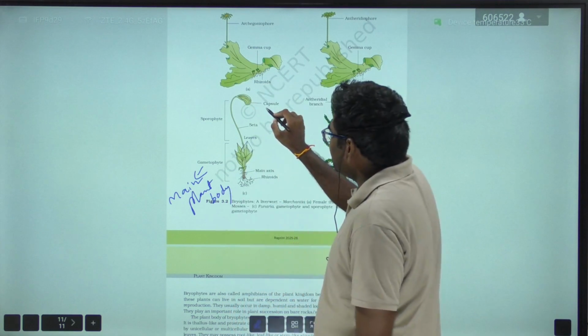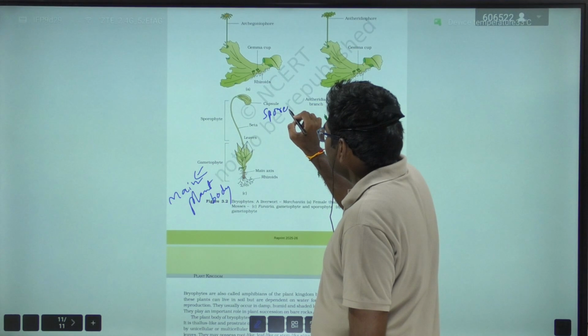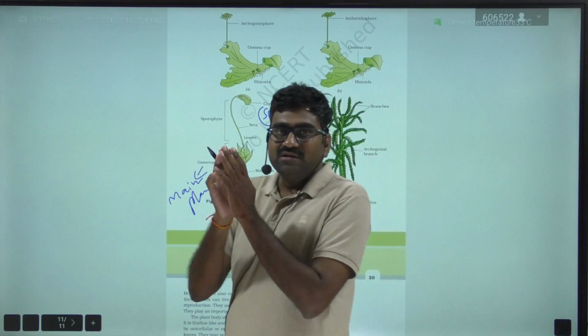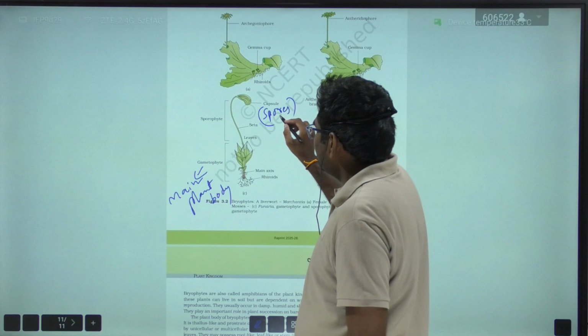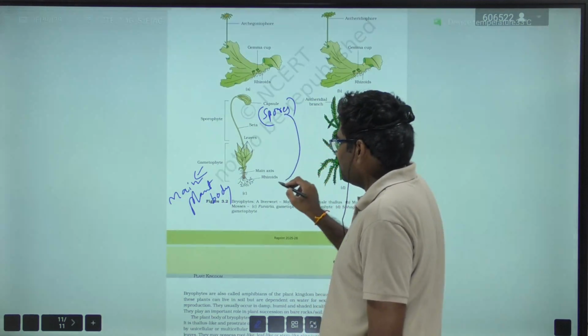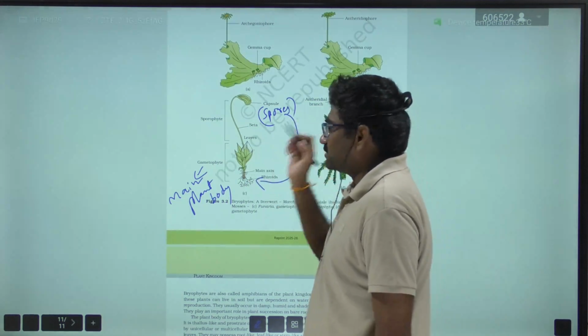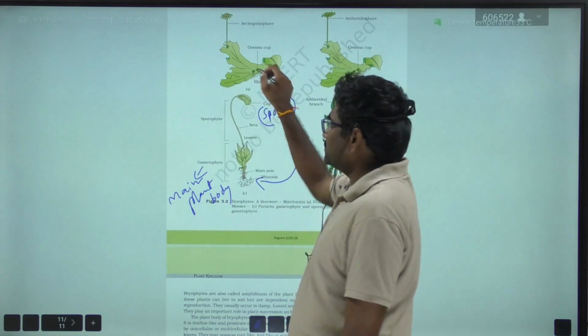These spores are present in the capsule. When the capsule is dispersed, the spores germinate to form a gametophytic structure, and the cycle continues.